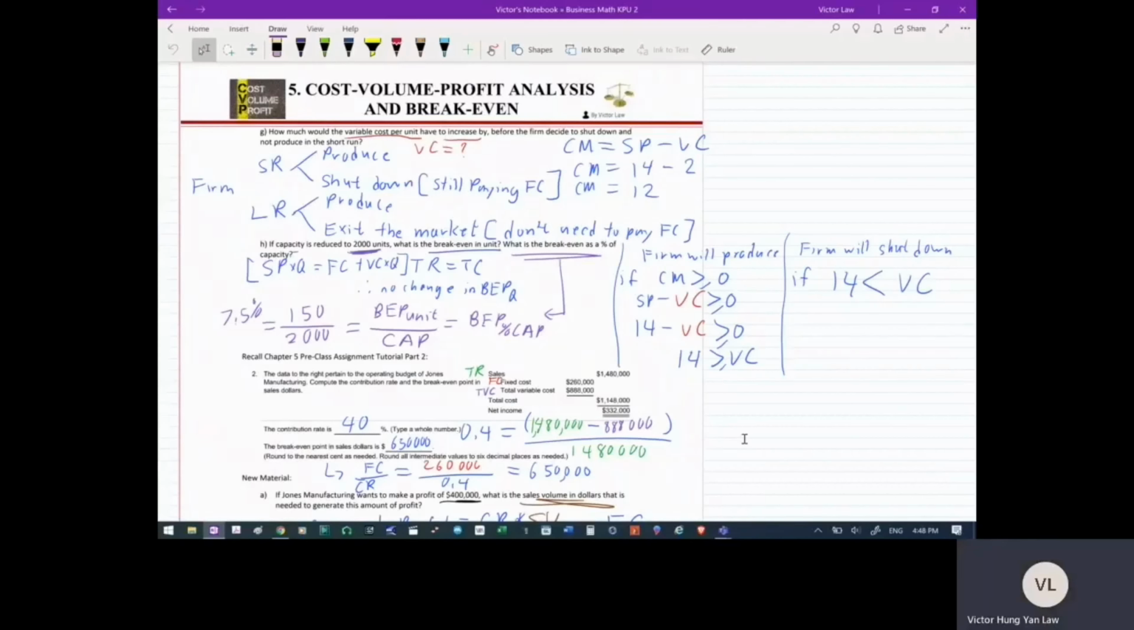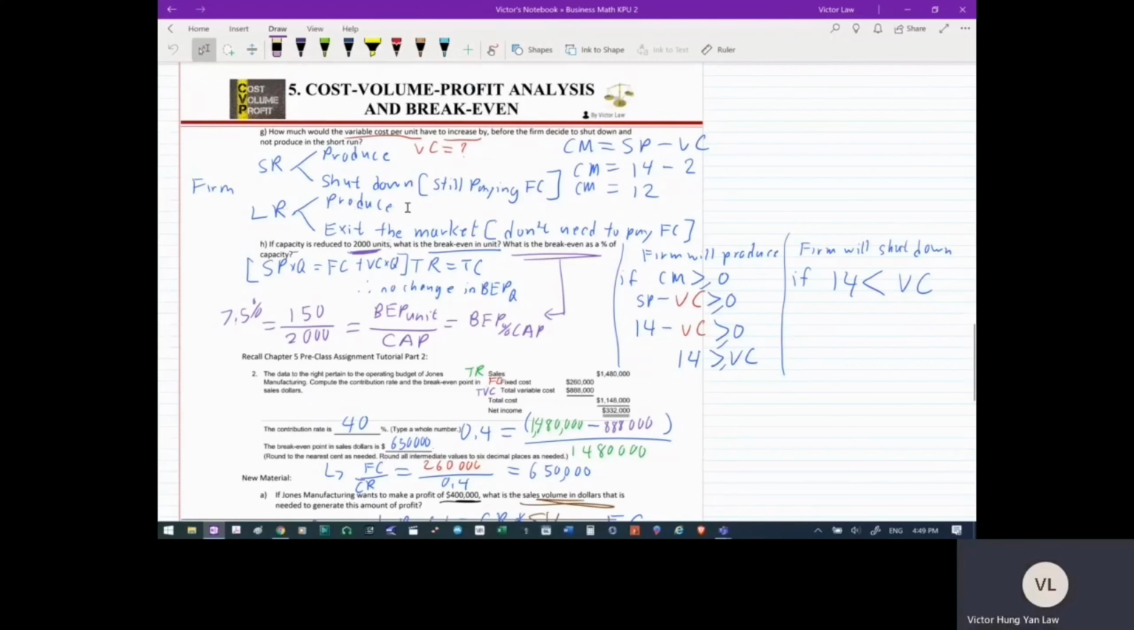Part G, how much would the variable cost per unit have to increase by before the firm decides to shut down and not to produce in the short run? So the first concept that you need to know here is that there's a difference between short run and long run. In the short run, a firm can choose to either produce or shut down. And in the long run, a firm can choose to produce or exit the market.